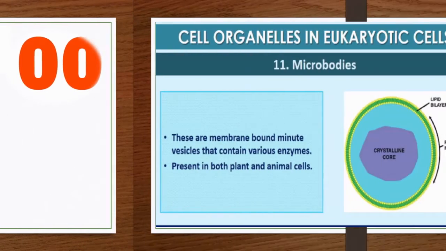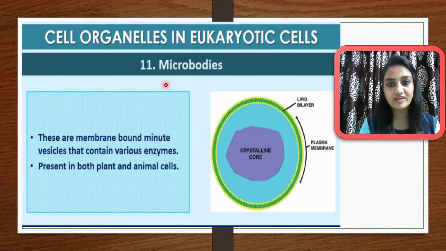Next topic is microbodies. So let me understand what microbodies are. These are membrane-bound minute vesicles that contain various enzymes. Enzyme-filled microbodies are present in both plant cells as well as animal cells. So here you can see this is a membrane-bound structure in which some enzymes are present.